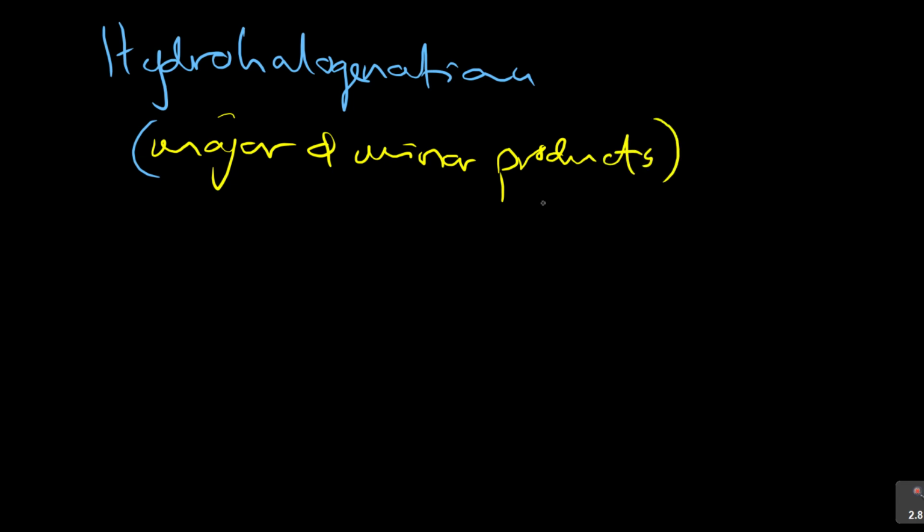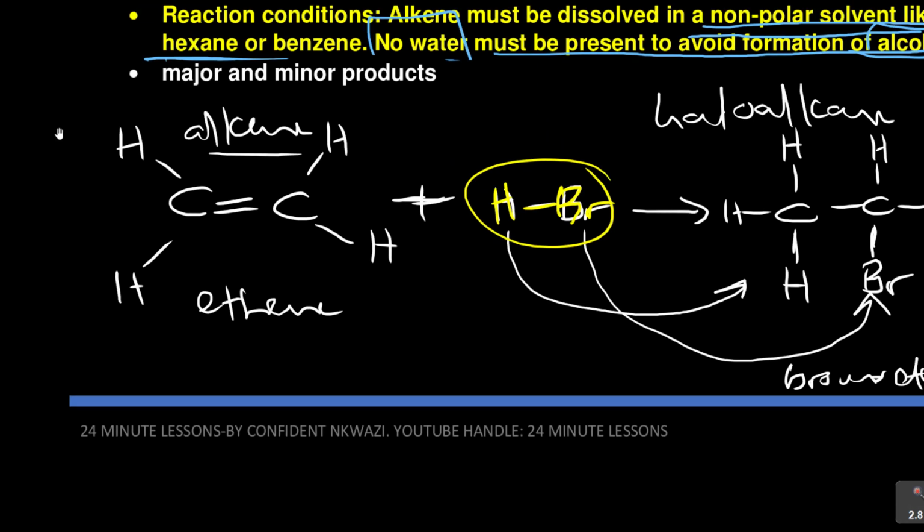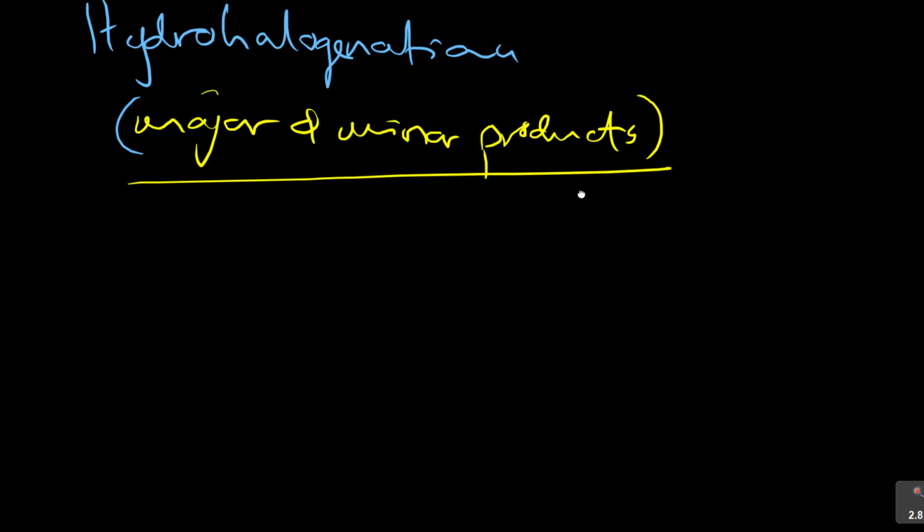Now, what do we mean when we talk about major and minor products? Pay attention now. It was easy with ethene in the previous one. It was easy because it's just a symmetrical molecule. It's CH2 and CH2. The carbon has two hydrogens, the other carbon has two hydrogens. It's not a problem here. So there is no major, there is no minor.